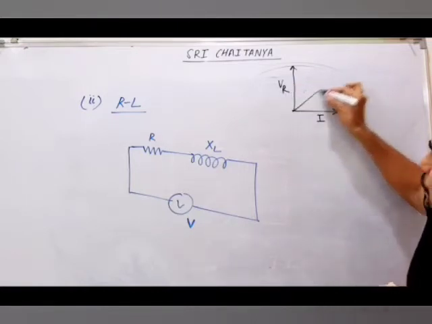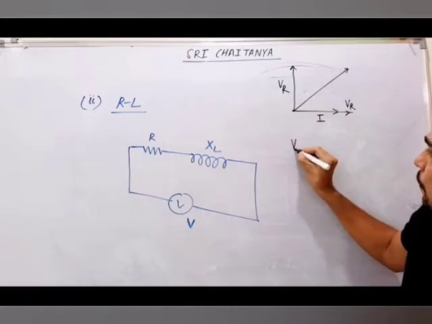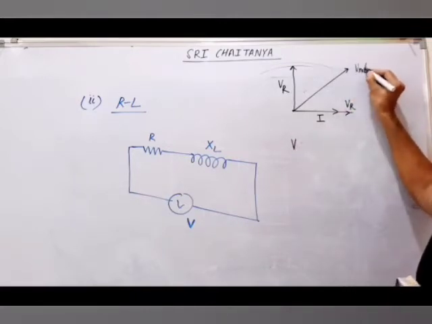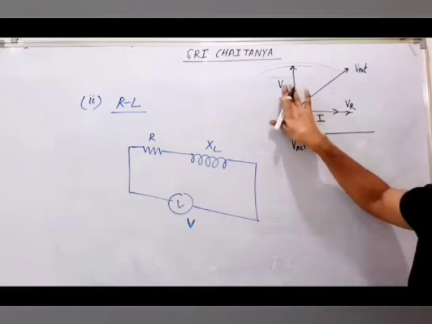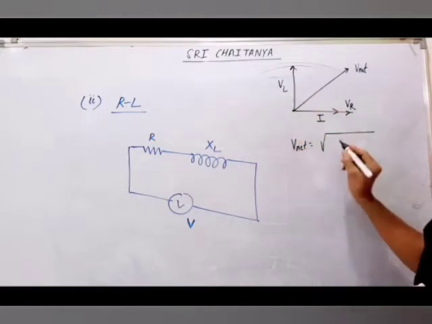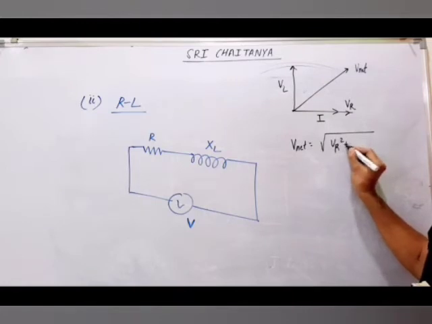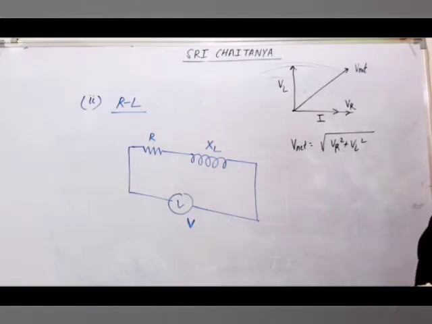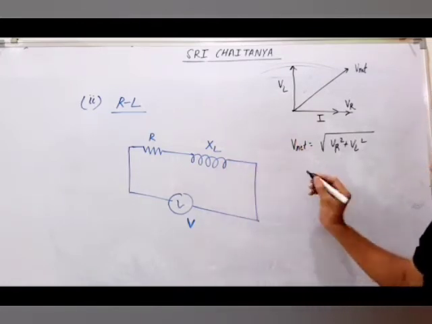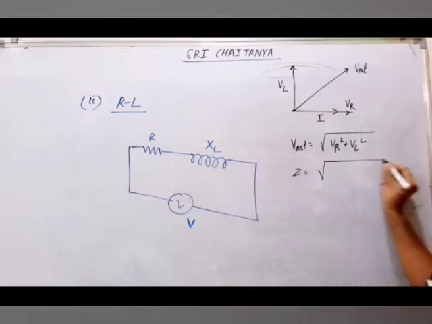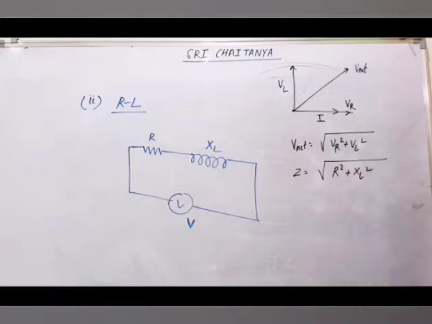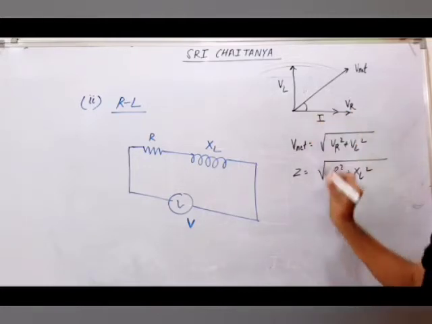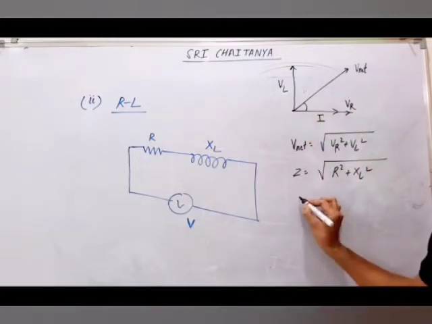So this is your V net. Again in the same manner, your V net will come under root of VR square plus VL square. Now from here, in the same manner, you will get Z as under root of R square plus XL square. Similarly, if you calculate, you can get this phi, you can get this tan phi.